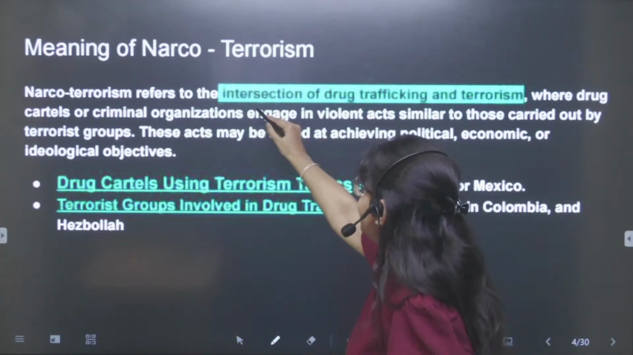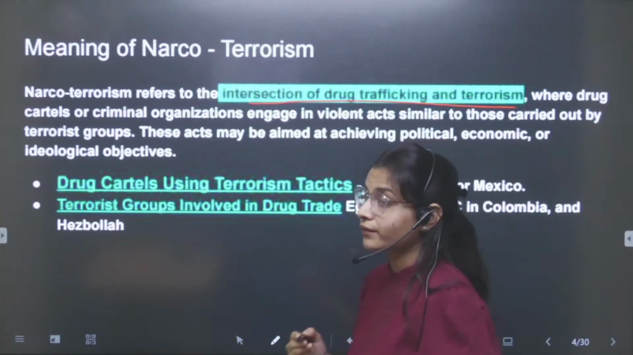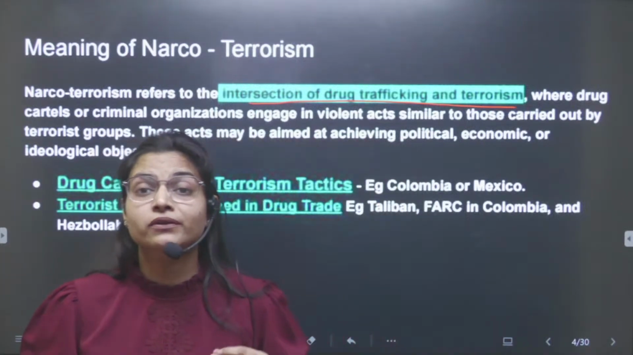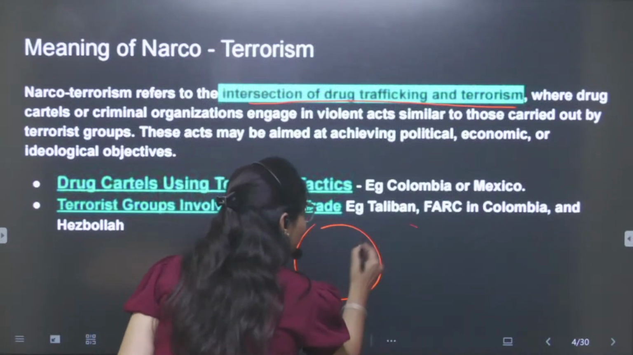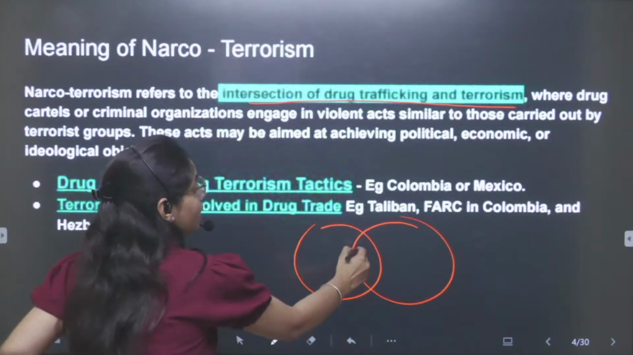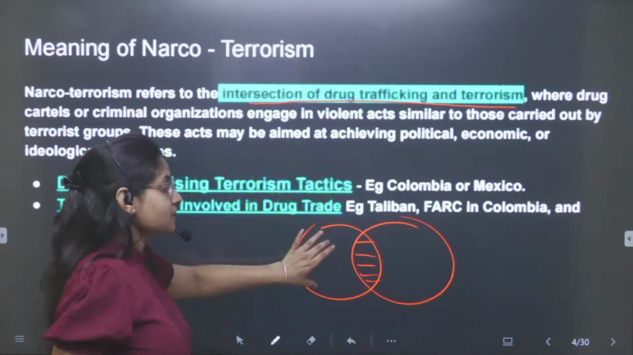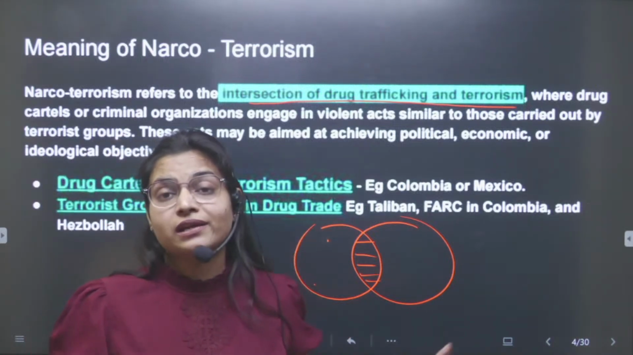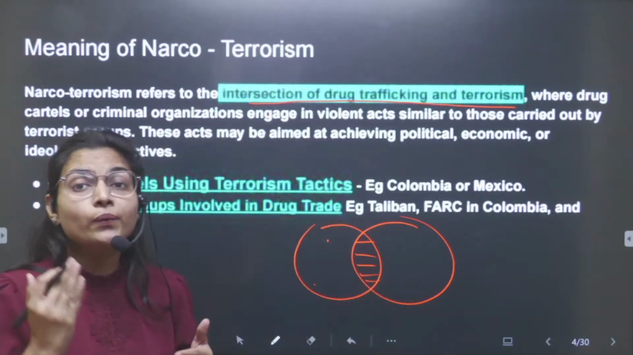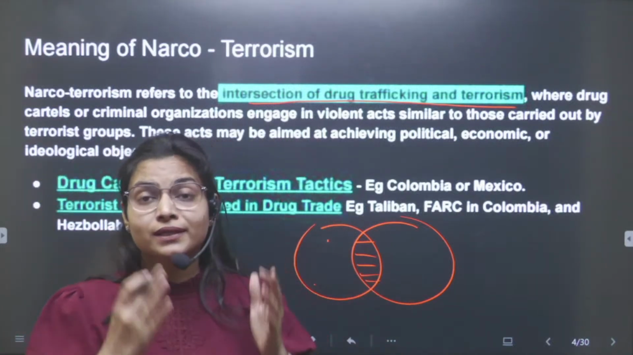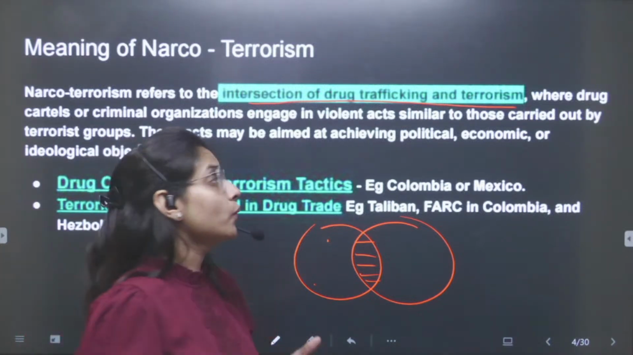Basically this is the intersection of drug trafficking and terrorism. Try to develop your writing skills, and in the exam you can quickly draw one simple diagram to show the intersection between them. On one side you can write drug trafficking, and on the other side terrorism. This is how you can use simple diagrams in the exam to make your answer writing more effective.